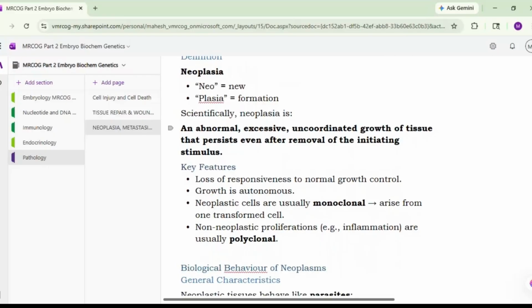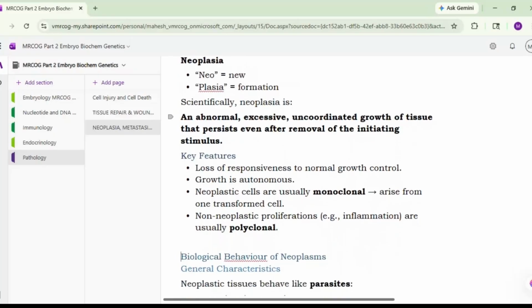Neoplastic cells are usually monoclonal, arising from one transformed cell. Non-neoplastic proliferations, generally inflammation, are usually polyclonal in nature. So this is the definition which you should remember: an abnormal, excessive, purposeless, unwanted, unrestricted, uncoordinated growth of the tissue that persists even after removal of the initiating stimulus. And these are the key features we have seen.